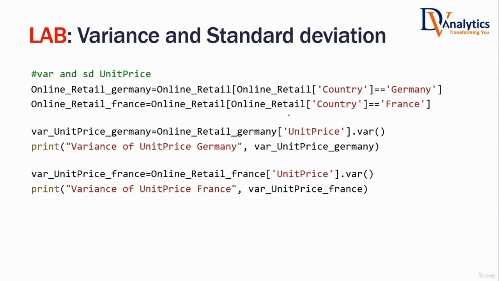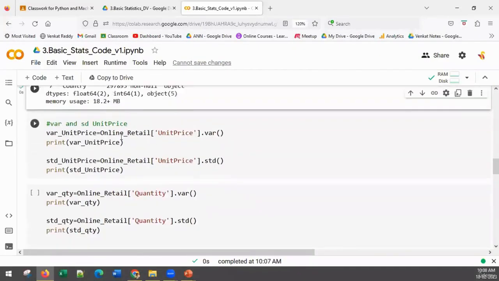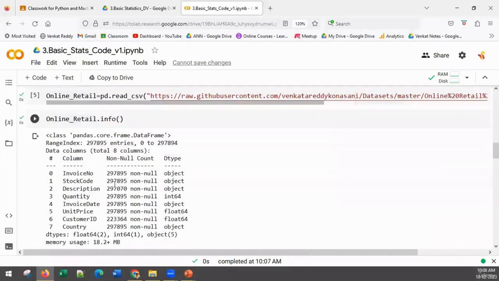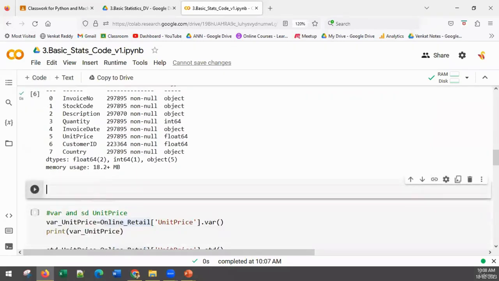What we want to do is divide the data into two parts: country is Germany, country is France. This is a data set from various countries. So let us delete these lines of code. We have to add a couple of lines of code in between, so let us write the code.